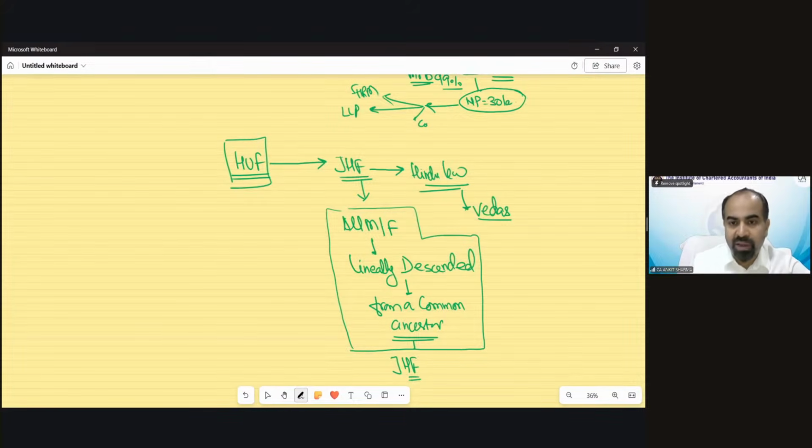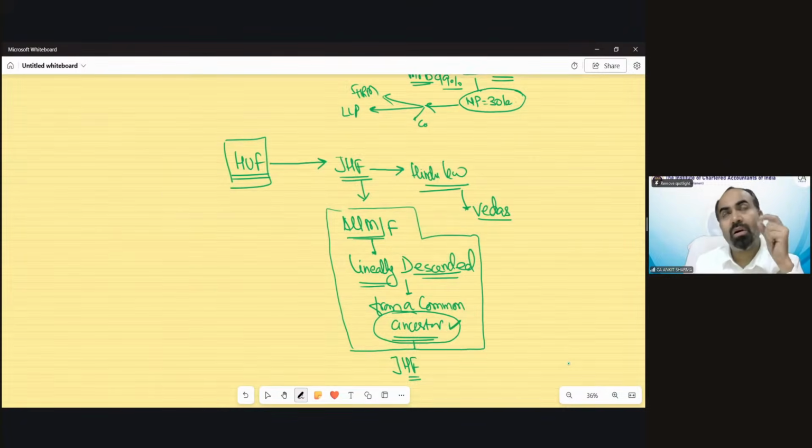All male and female, lineally descended. Lineally descended means in a structured way, like grandfather, then father, then son, then their children. So in a line, ascending and descending. Great grandfather, then our father, then ourselves, then our child and grandchild. In a linearly descended family, those ancestors are common. So if they reside together in a family, they will be called a joint Hindu family. Understood? The ancestor should be common.